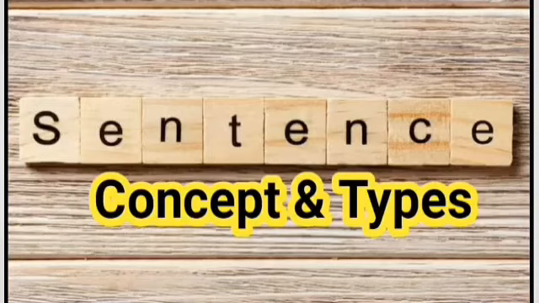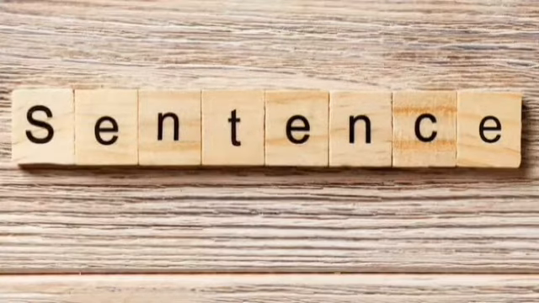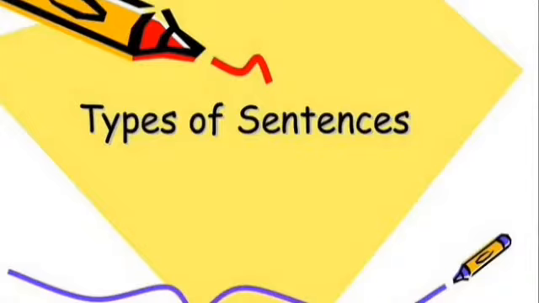Going to learn about sentences and their types. At first, what is a sentence? A sentence is a word or a group of words that makes a complete sense. For example, I like flowers. The children are playing. Next, types of sentences.